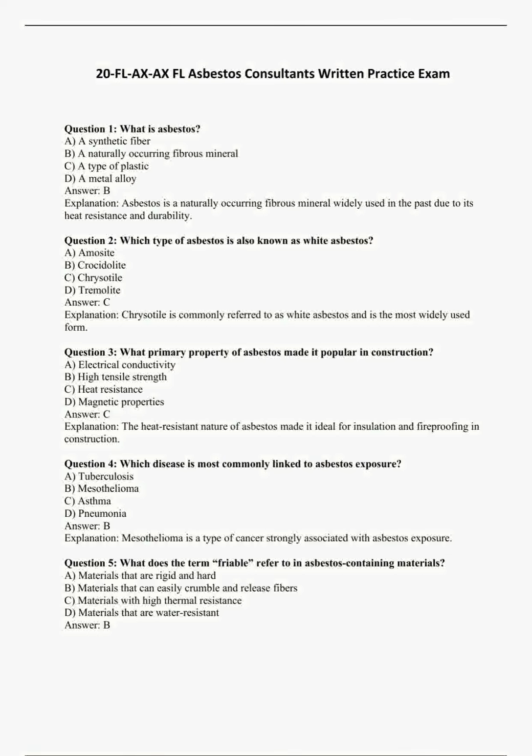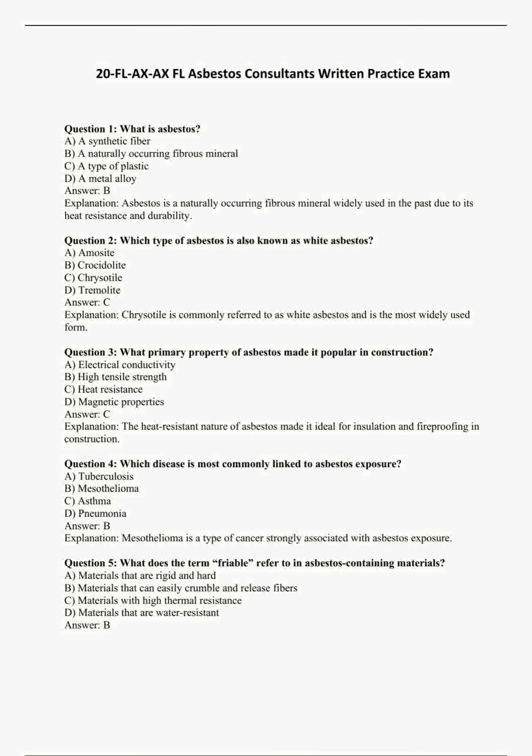Question 1. What is asbestos? A. A synthetic fiber. B. A naturally occurring fibrous mineral. C. A type of plastic. D. A metal alloy. Answer B. Explanation. Asbestos is a naturally occurring fibrous mineral widely used in the past due to its heat resistance and durability.